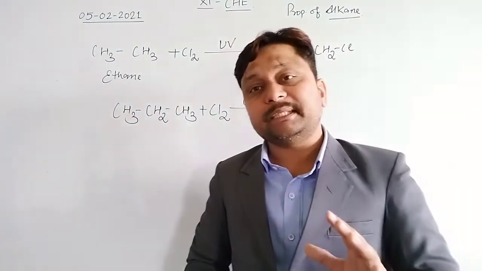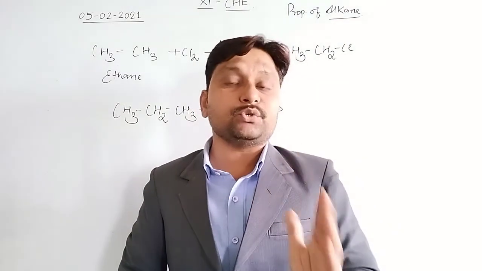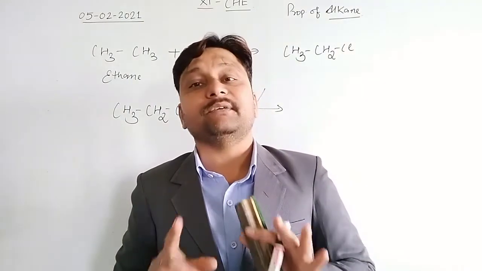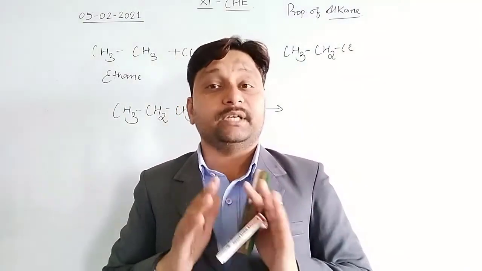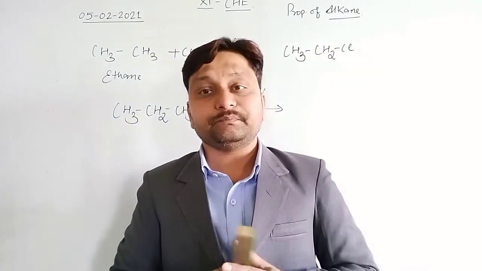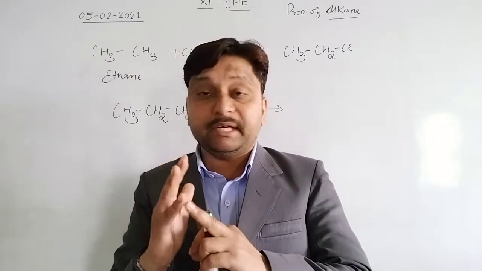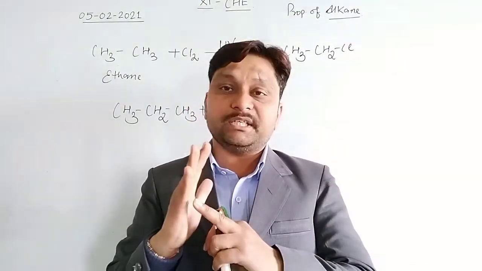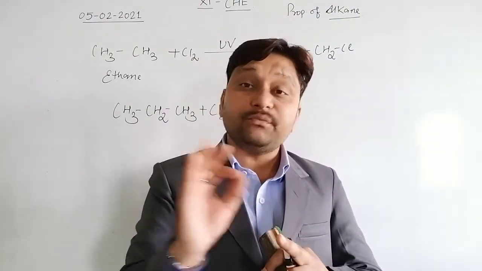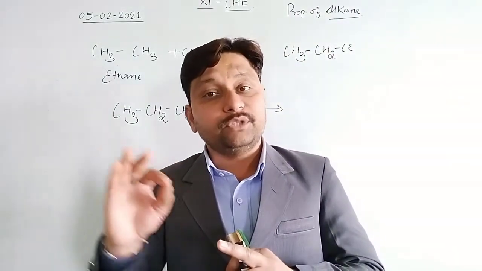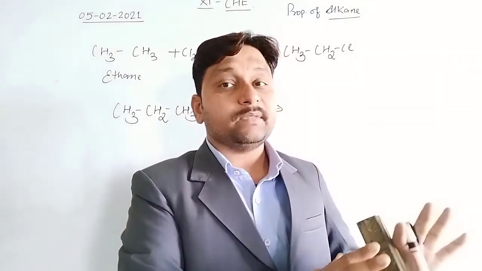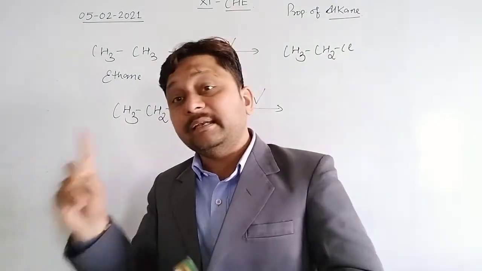I told you at the start that these reactions proceed on the basis of free radical substitution. And in free radical substitution, I explained when we were discussing the free radical mechanism, if we have the three conditions, primary free radical, secondary free radical or tertiary free radical, means CH2 free radical, CH free radical and C free radical. So out of these three, C free radical, that is the tertiary free radical, is the most stable and the primary free radical is least stable.